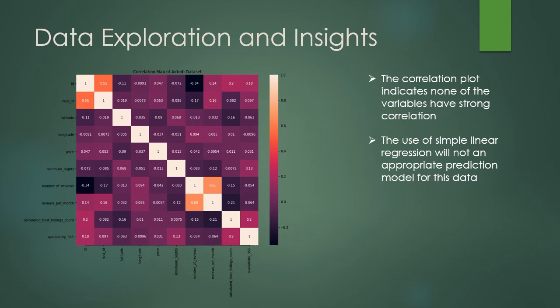Next, we'll be showing you the correlation map of the Airbnb dataset. Notice that most of the variables, or almost all the variables, are weakly correlated to each other. Hence the use of simple linear regression will not be appropriate, as linear regression is ideal for variables which are highly correlated with each other. So we'll be using other forms of regression methods to develop the prediction model for this data.